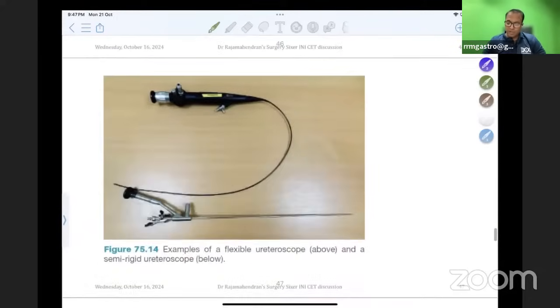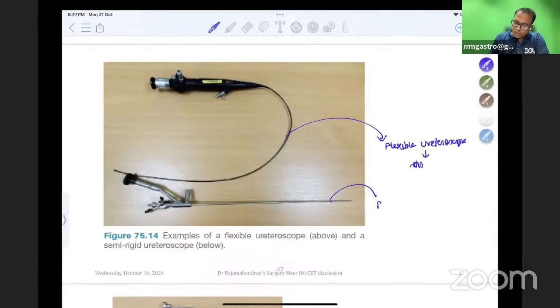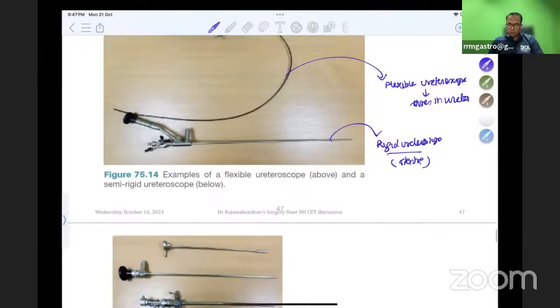It's a favorite topic, and there are so many updates in New Bailey and Love. I want you to just know the scopes I'm going to show you now. The first picture is a flexible ureteroscope. What is the use of this? Flexible ureteroscope is to remove the stones in the ureter. And this is a rigid ureteroscope. Stenting into the ureter can be done with the help of a rigid ureteroscope.